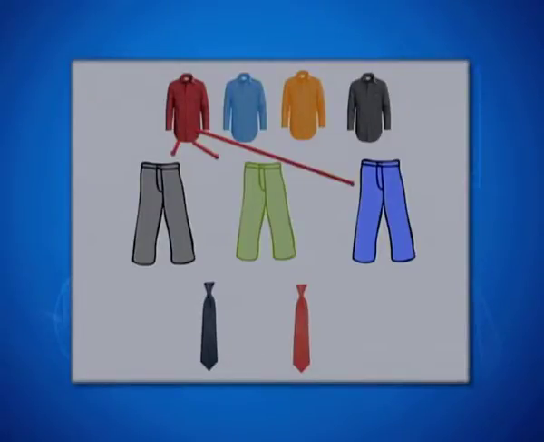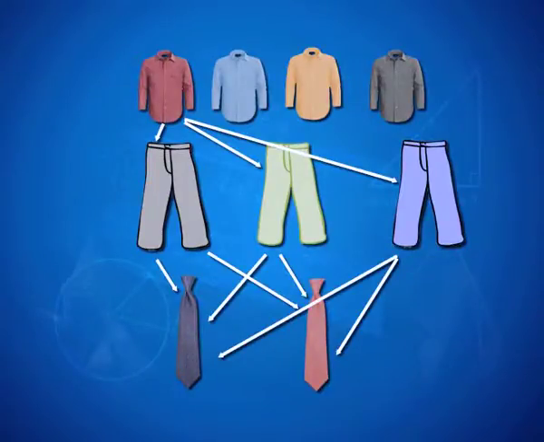He can take either of these 3 pants and then he may dress himself with either of these 2 ties. So, if he takes the red shirt and the grey pant, and then he has the choice of 2 ties, either grey or red. Similarly, with each of these trousers you are able to see there are 2 other ways that he can dress himself by changing the ties that he wears.